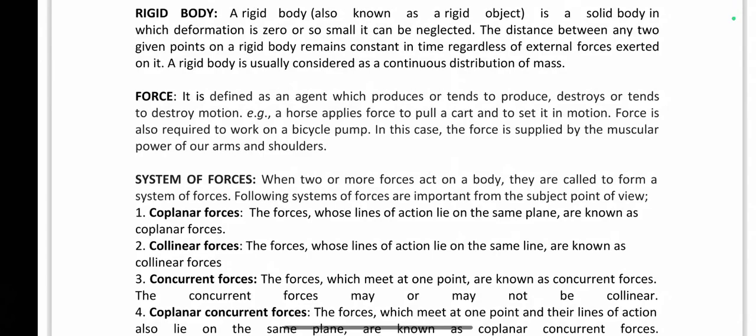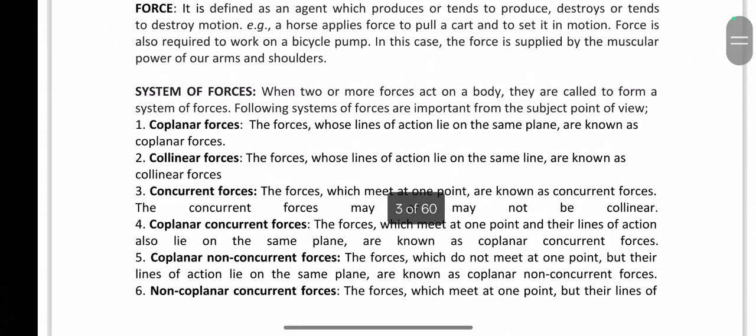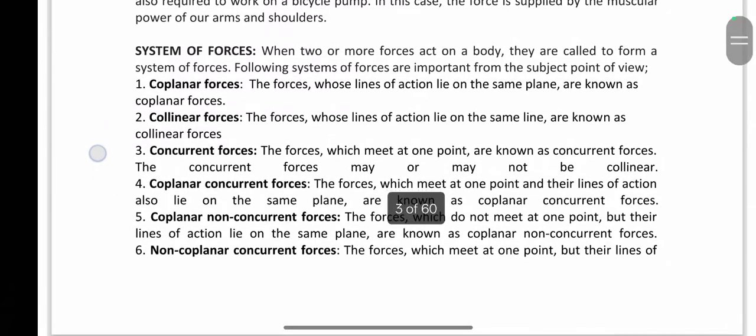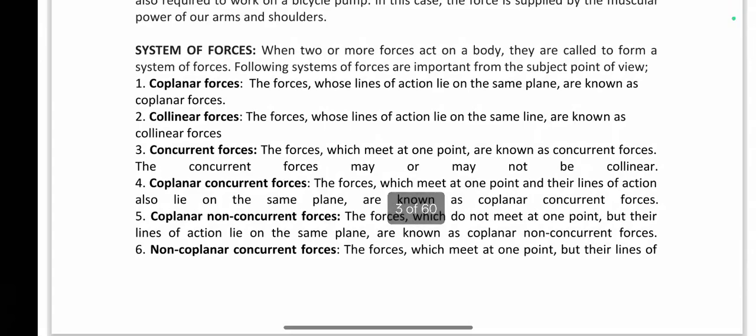Then there is a system of forces. When two or more forces act on a body, they are said to form a system of forces. The first one is coplanar forces. Let us say we have taken two forces, and the lines of action of these two forces lie in the same plane. Then we call them coplanar forces. The next one is collinear forces. If the lines of action of these two forces are in the same line, then they are called collinear forces.